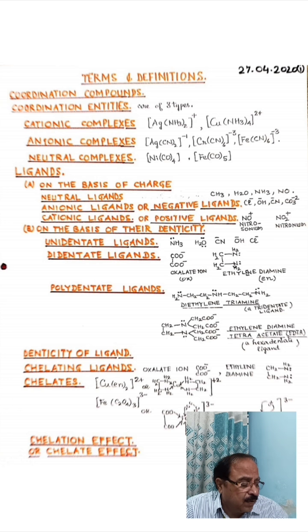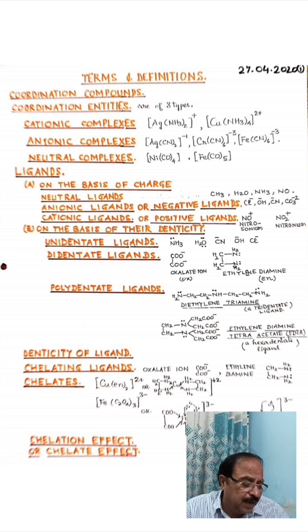Examples are chloride, hydroxide, cyanide, and carbonate ligands. We call them chlorido, hydroxo, cyanido or cyano, and carbonato ligands when we name them. Then come cationic ligands, or positive ligands. There are certain ligands you will come across quite rarely which carry a positive charge on them. I have given examples: nitrosonium ion, NO+, and nitronium ion, NO2+. These are examples of positive ligands, the ligands which carry a positive charge on them.